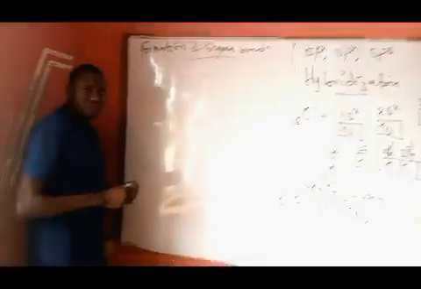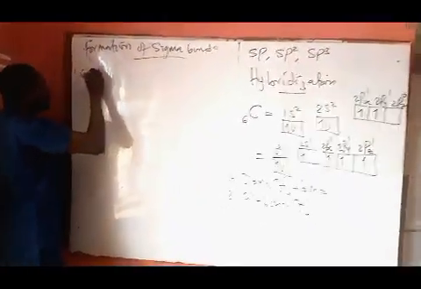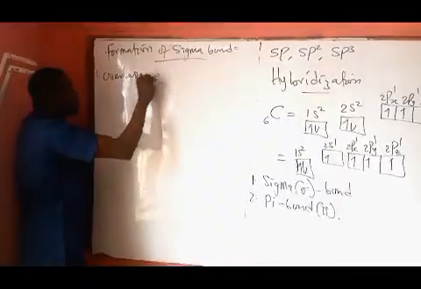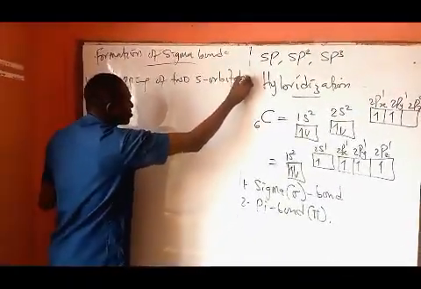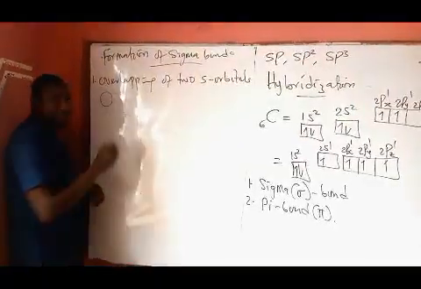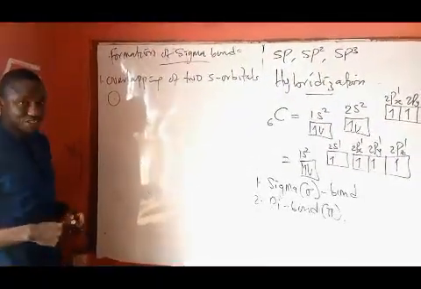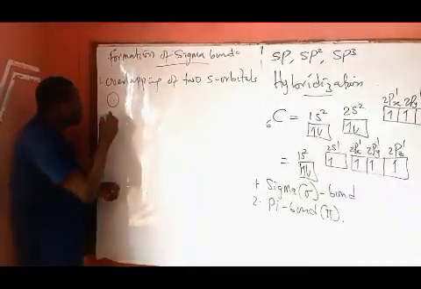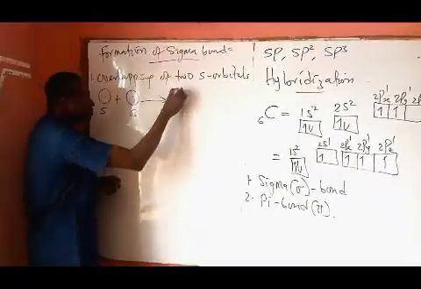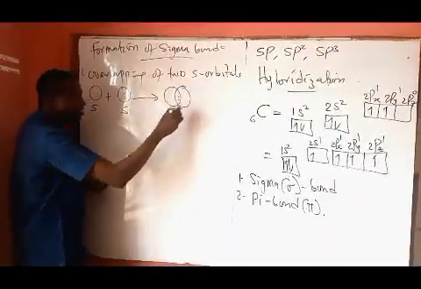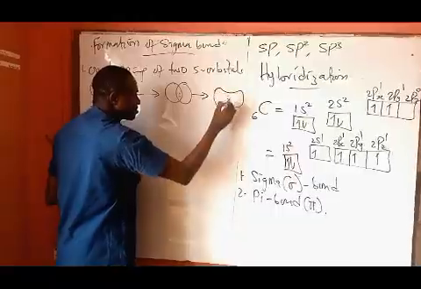A sigma bond can be formed in 3 ways. One, overlapping of 2 s orbitals. Remember, the s orbital is spherical in shape, while the p orbital has a dumbbell shape, and the d orbital is double dumbbell. So when 2 s orbital electrons overlap, there is going to be a sigma bond of this form.